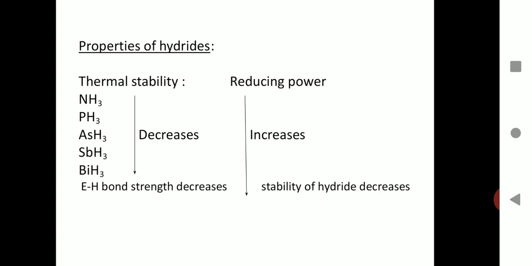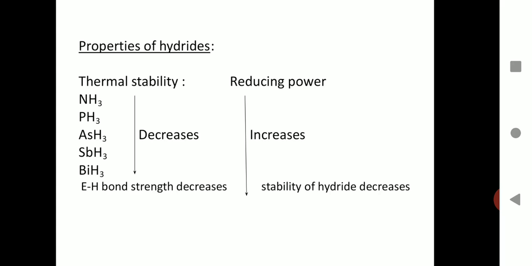So since the size of the group 15 elements increases down the group, the strength of the bond, which is formed by overlapping of the orbitals of the two atoms, that is hydrogen and the other element, goes on decreasing. And since the bond strength decreases, thermal stability decreases down the group.